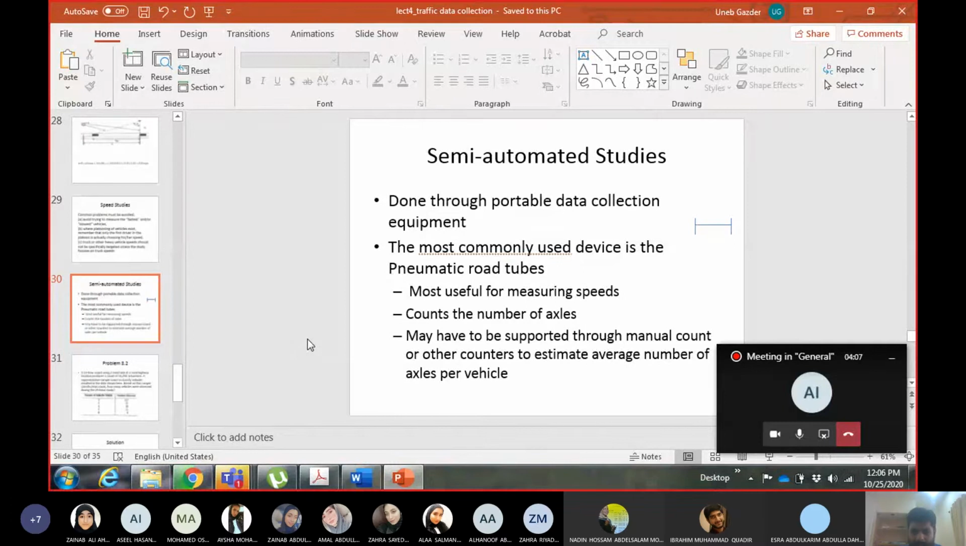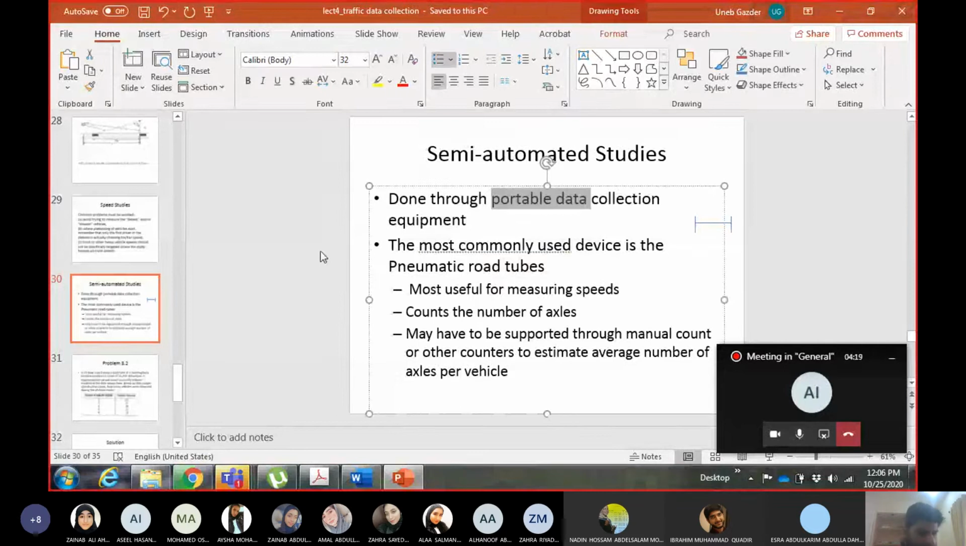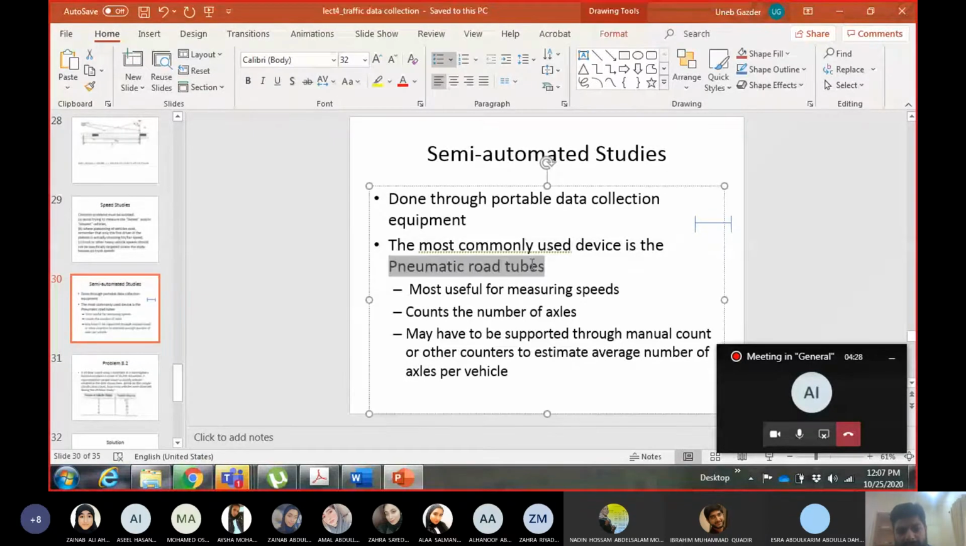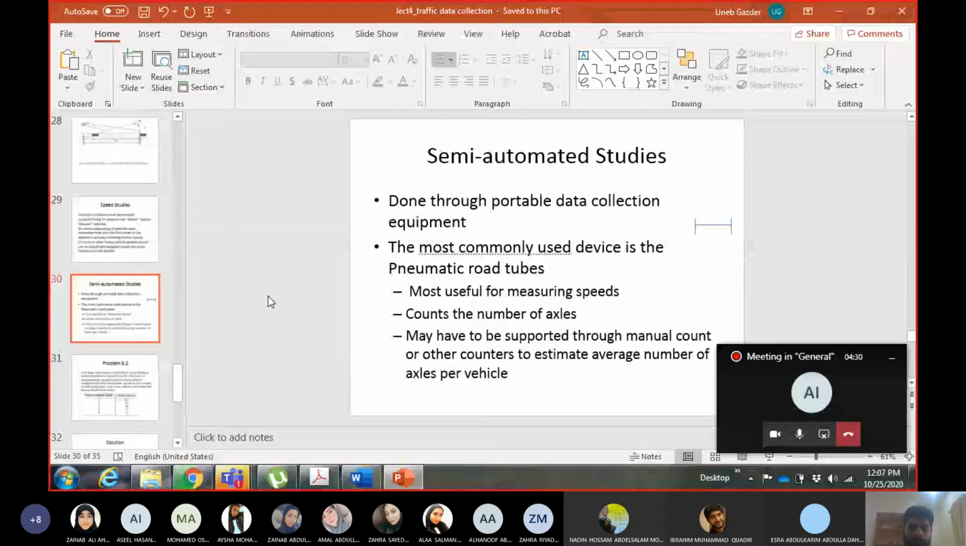But why do we call them semi-automated? Because of the nature of the instrument. The equipment used in semi-automated studies are portable instruments, portable equipment. Like a speed gun, or the most commonly used portable equipment, which is a pneumatic road tube. I showed you in one of the previous slides. These are black tubes which are put along the road or across the road. And if you want to see a tube being used, you can go to Sheikh Khalifa bin Salman Highway, and you will see the tubes on both directions of the highway. Before the city center, or if you are coming back from the city center, you will see these tubes across the road.